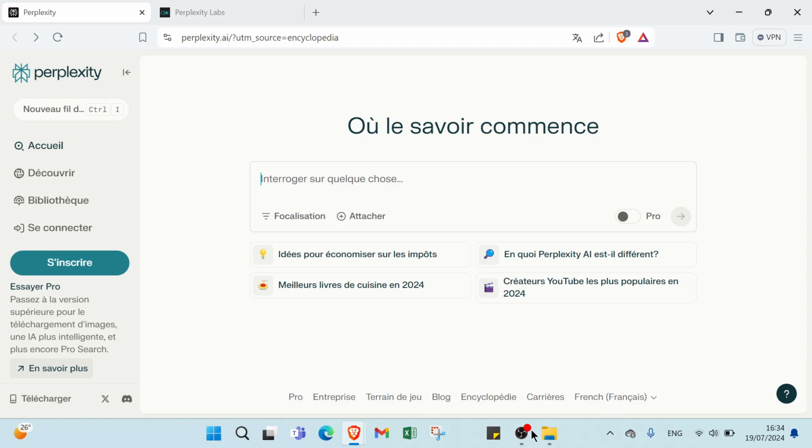The third method is affiliate marketing. Affiliate marketing is another excellent way to make money with Perplexity. Here's how it works. Join an affiliate program first. Sign up for Perplexity's affiliate program if they have one, or promote related products. Then create valuable content. Write blog posts, create videos, or use social media to share your affiliate links. Then drive traffic. Use SEO, social media marketing, and email campaigns to drive traffic to your content.